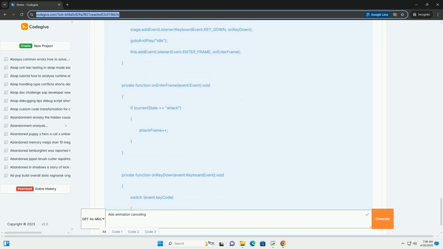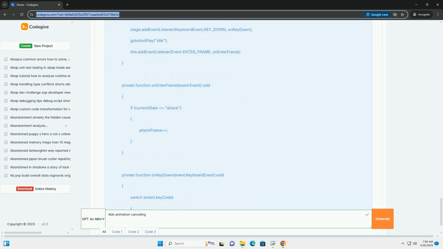Caching: cache frequently accessed values to avoid redundant calculations. Bitmap data: be cautious when manipulating bitmap data directly, as it can be performance intensive. Object pooling: if you create and destroy objects frequently, for example particles or temporary visual effects, consider using object pooling to reduce garbage collection overhead.